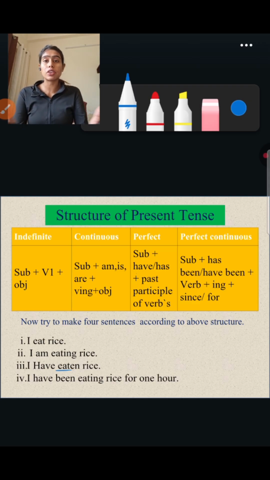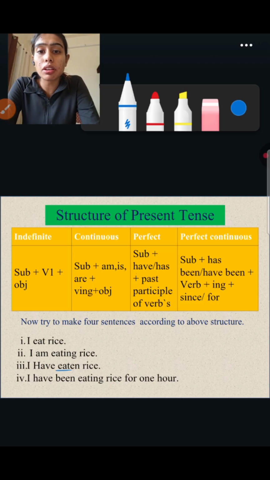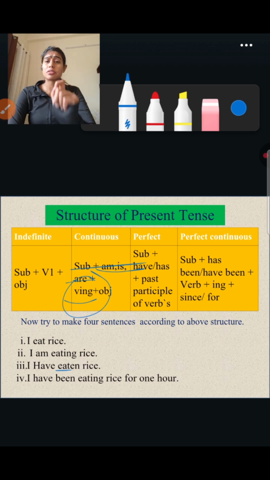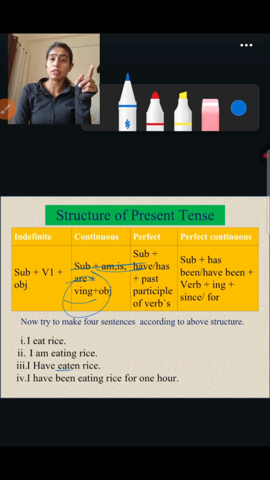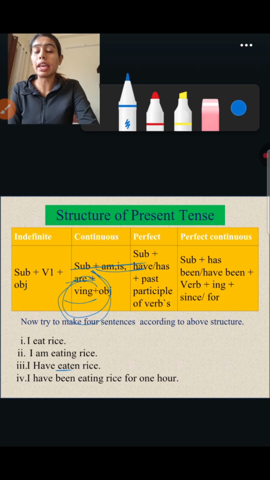Now we will learn how to frame sentences of present continuous tense. Here you can see on the screen: subject plus is, am, or are plus V1 plus ing plus object. Here's a trick. Whenever you see in the question paper or in the book exercise that you have to frame the sentence or convert the sentence into present continuous, past continuous, or future continuous, just add ing.